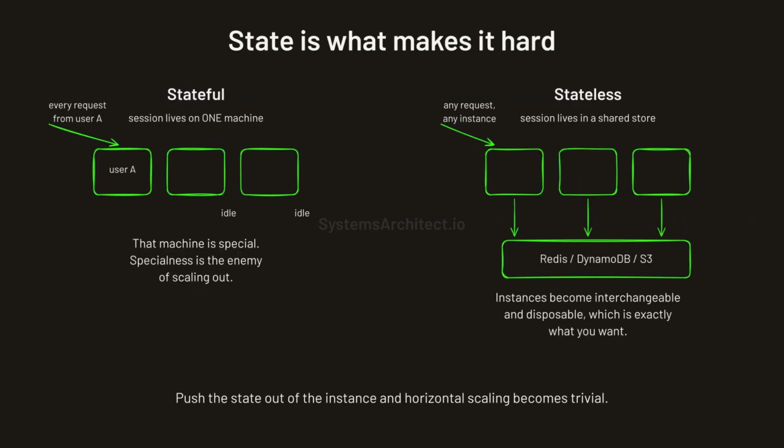Stateless services scale out far more easily than stateful ones. A stateless instance holds no data that another instance would need. Any request can go to any instance, so adding one is trivial. So what breaks when the service is stateful? Stateful services keep session data or local files on one specific machine. That machine becomes special, and specialness is the enemy of scaling out.